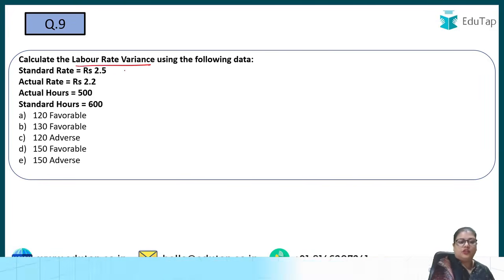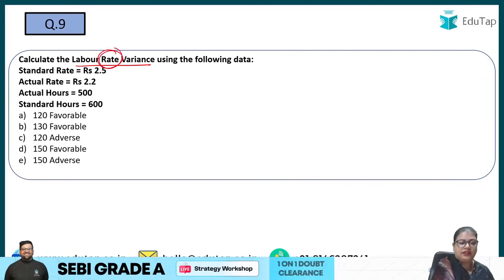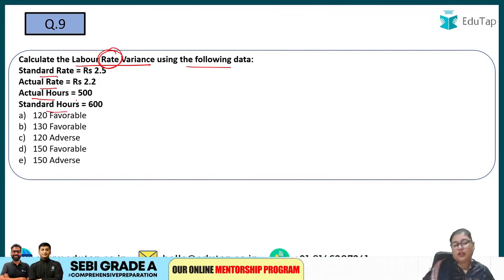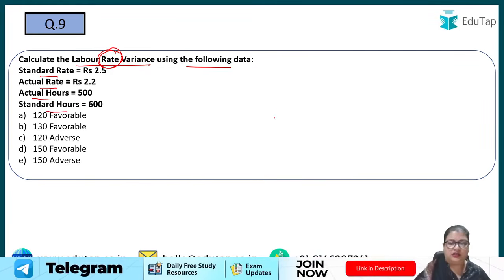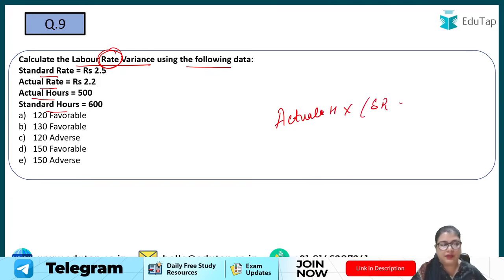Labor rate variance, you have to calculate the labor rate variance using the following data, that is standard rate, actual rate is given to you, actual hours is given to you, and standard hours is also given to you. Now you have your actual hours and the standard hours also. So you should know when you have to calculate the rate, you use the actual hours, right? So actual hours into standard rate minus the actual rate. Yes, this is the formula.